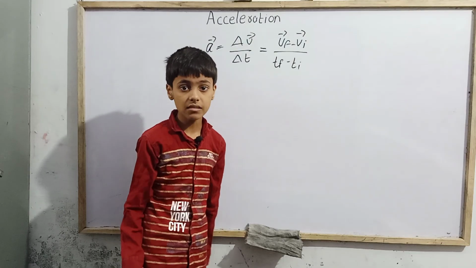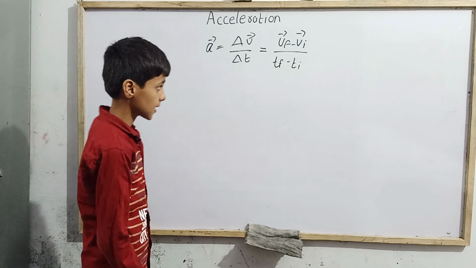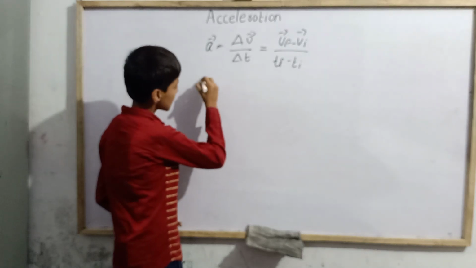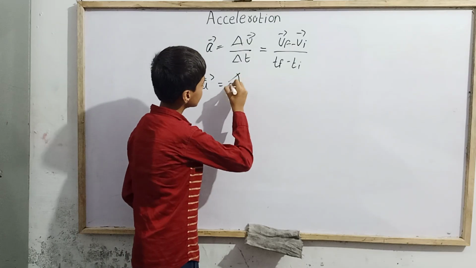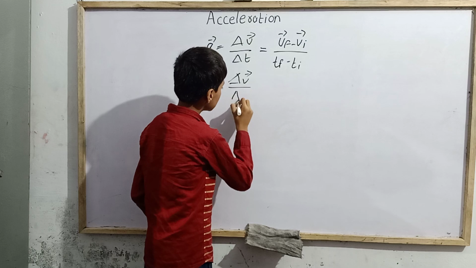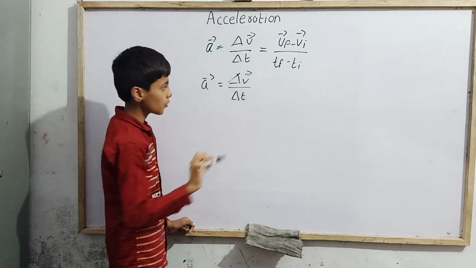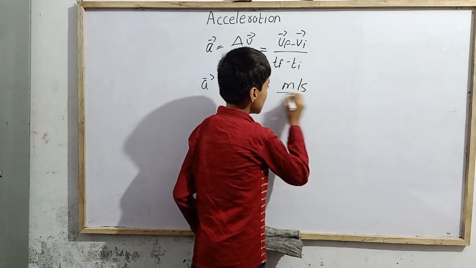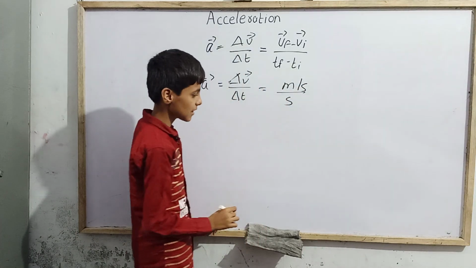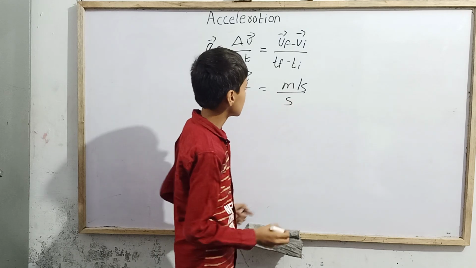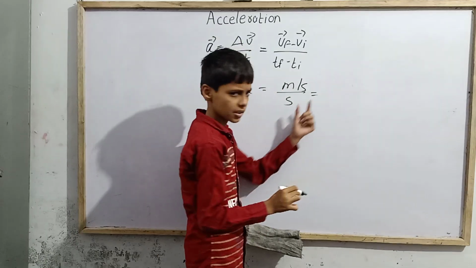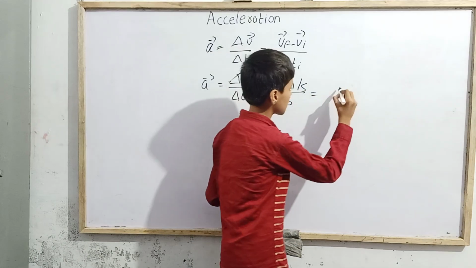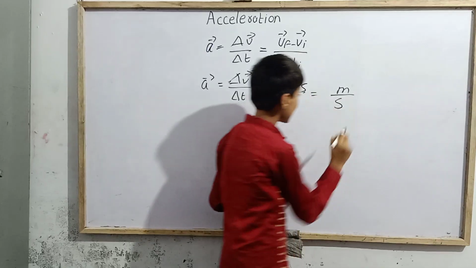Now the question arises, what is the unit of acceleration? And this is a very nice question. So to check the unit of acceleration, we know acceleration is equal to delta vector v divided by delta t. Putting in the units, this equals meter per second divided by second. The second comes down, so it will be meter per second square.